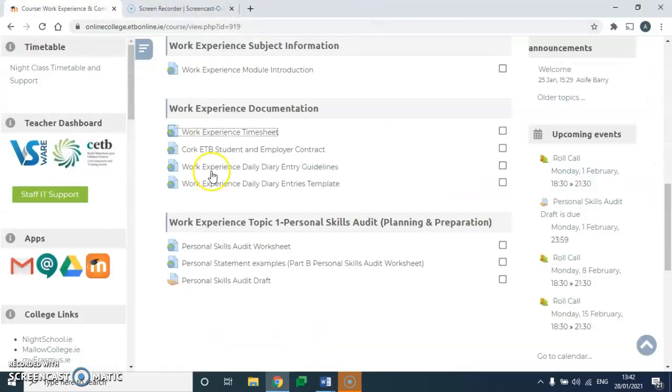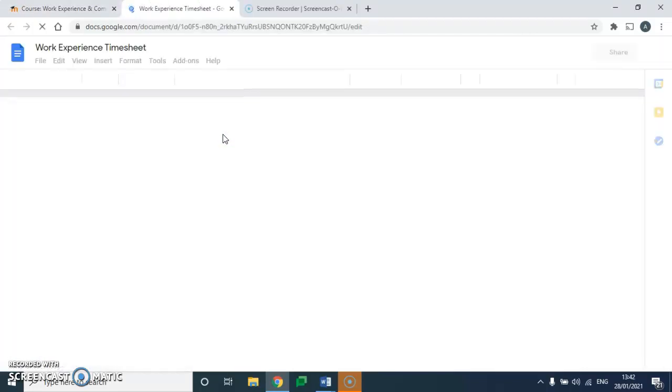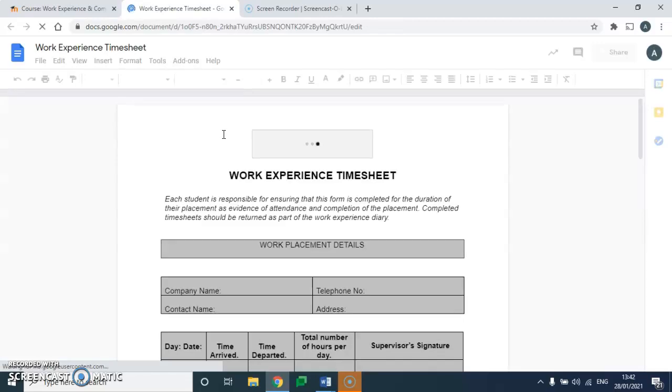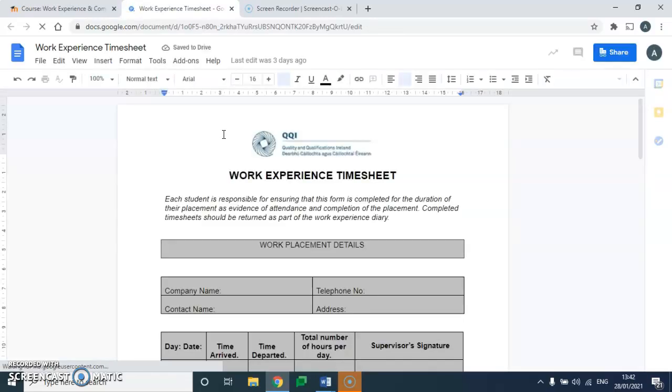Okay, the other option, okay, so again, if you're clicking on this Work Experience Timesheet and you don't have Microsoft Word at home, the other option is to use Google Docs, okay? Because you have an email with Mallow College, you can use Google Docs for free. Okay, so remember, as I said, as it stands, once you click on that, you are unable to edit it. Okay, the only person who can edit it is me because I've set up this document.